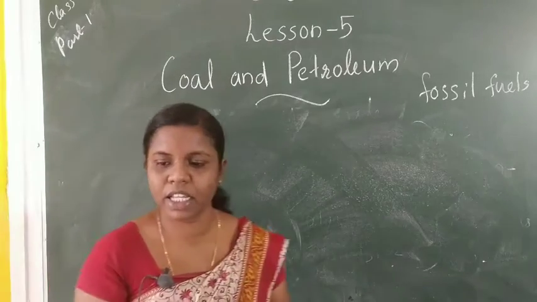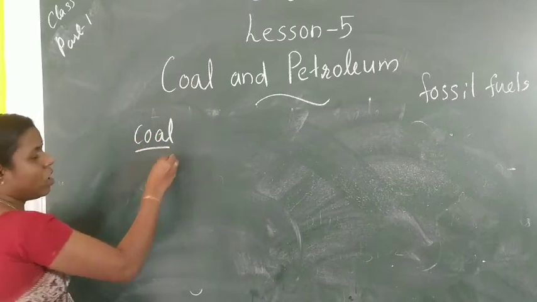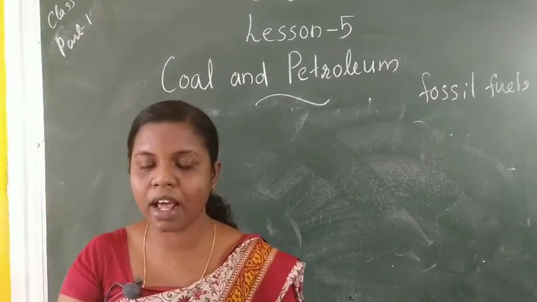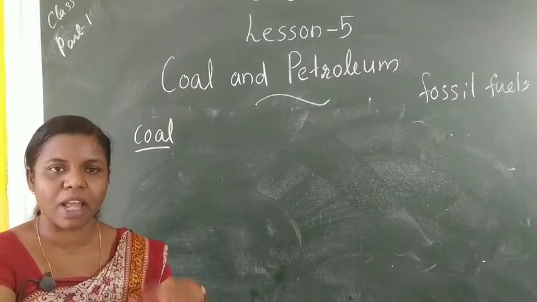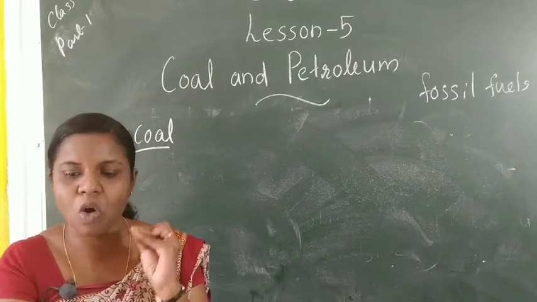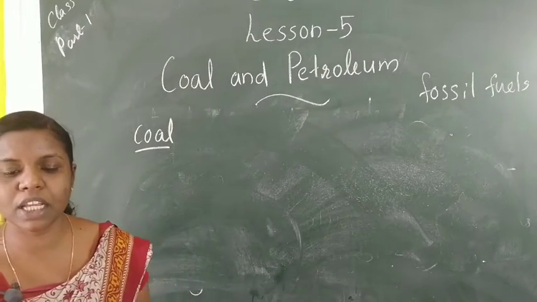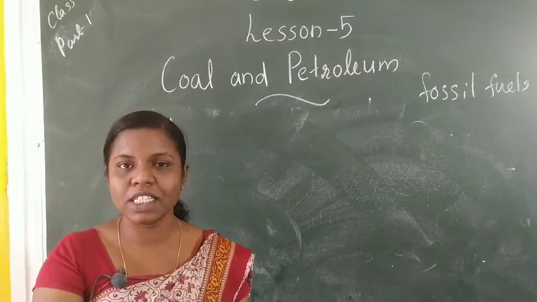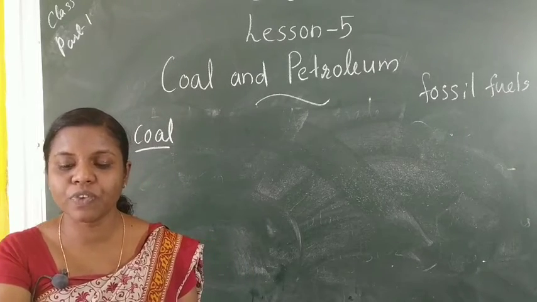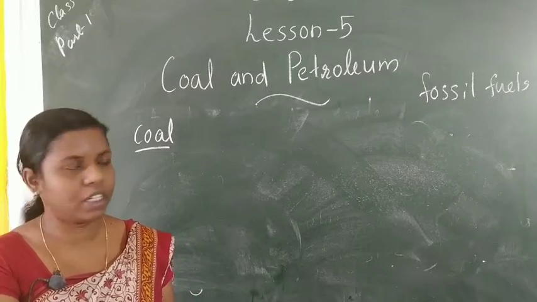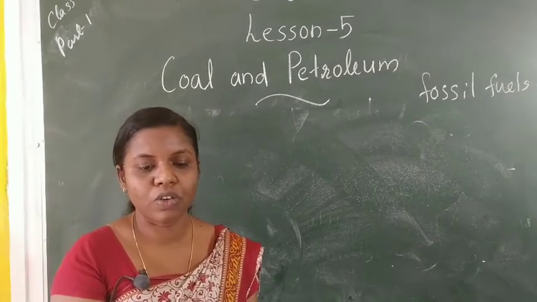Then we will study them one by one. The first one is coal. Coal is a hard, black, combustible fuel. It is a fossil fuel. In India, coal is found mainly in Bihar, West Bengal, Orissa and Madhya Pradesh. Coal is one of the fuels used to cook food.